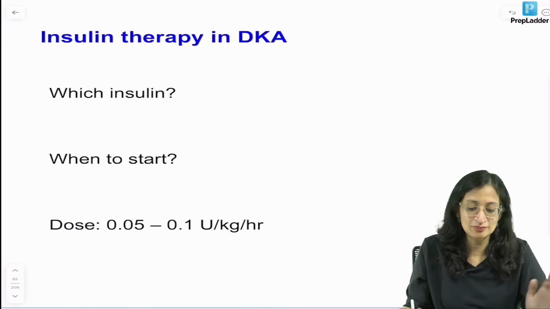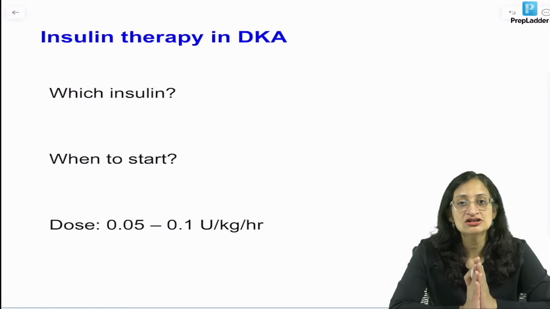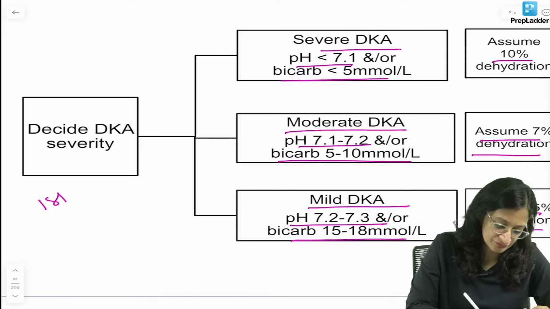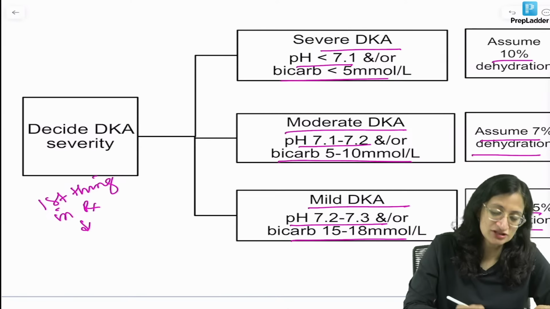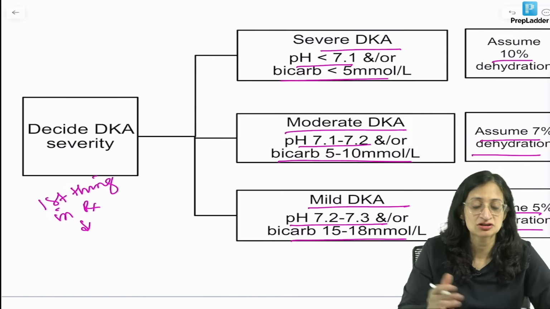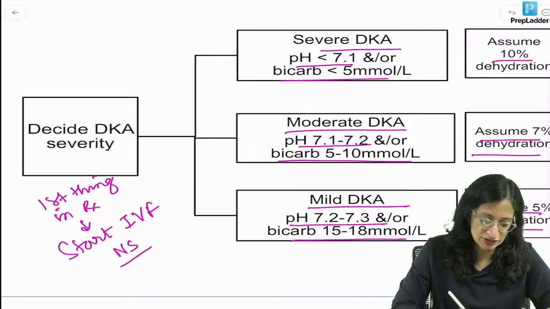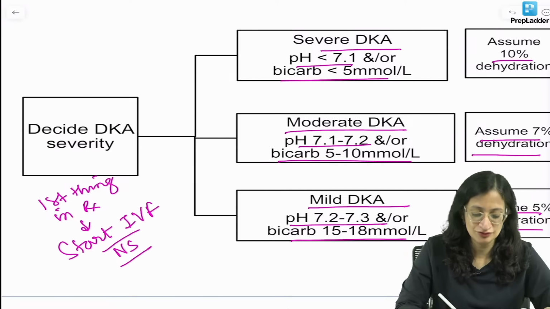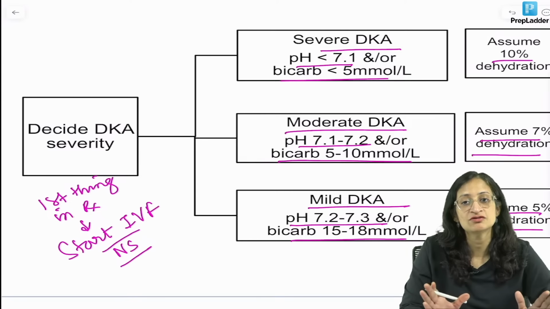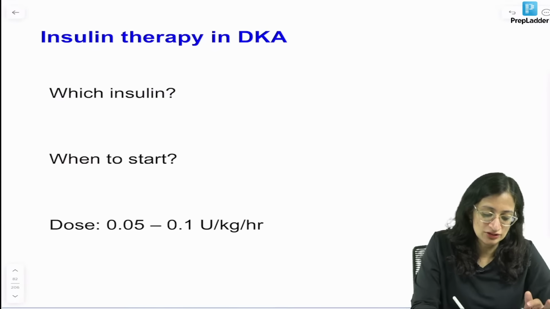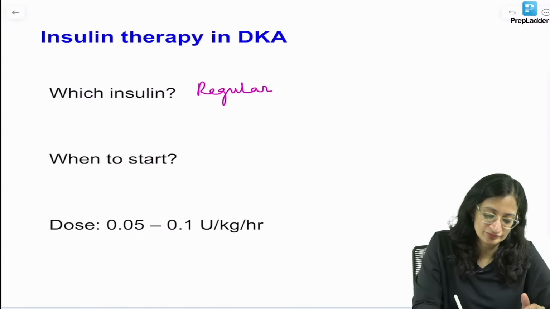Now, insulin therapy in DKA. In any child with DKA, the first thing in management, after initial stabilization, airway, breathing, circulation, is to start IV fluids. Usually we use normal saline. In the first hour, give IV fluids only, no insulin. Then we start insulin. We use regular insulin.